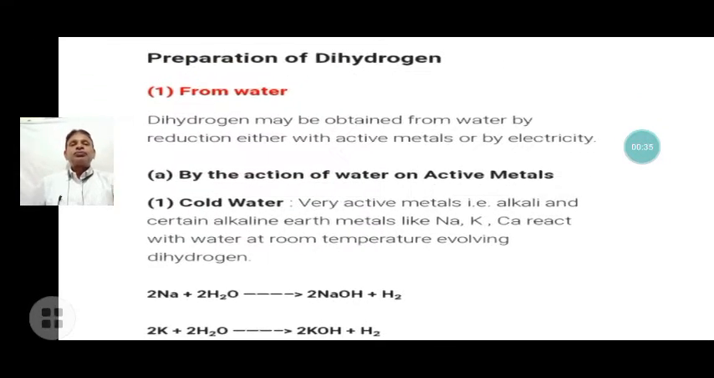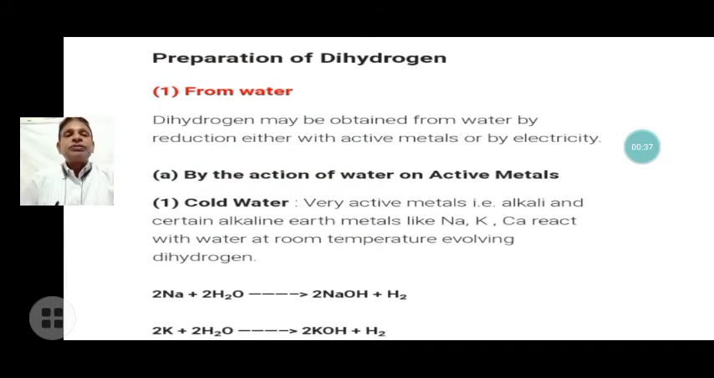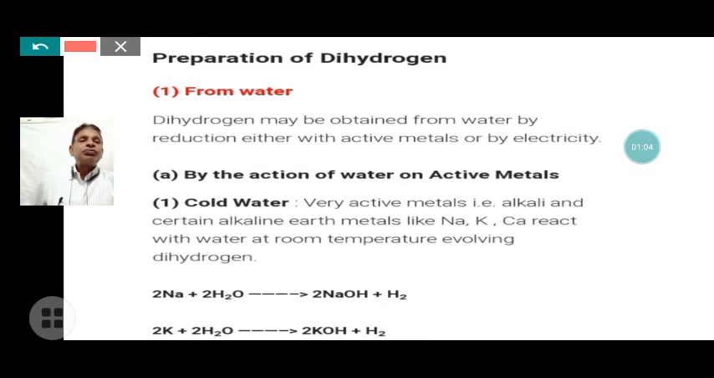Preparation of dihydrogen. The preparation of dihydrogen occurs from water. Dihydrogen may be obtained from water by reduction either with active metals or electricity. When active metals react with water, they form their hydroxide or oxide and evolve hydrogen. Active metals like alkali metals or alkaline earth metals react very violently and vigorously with water and form their hydroxide and evolve hydrogen.